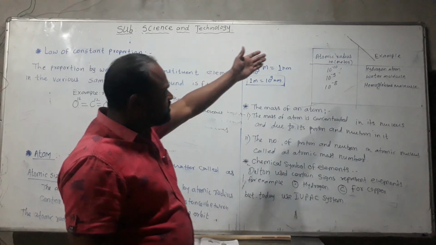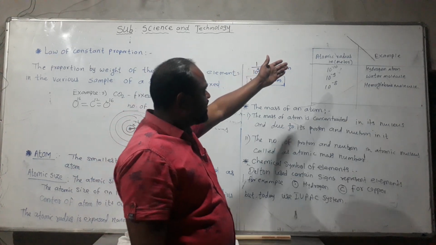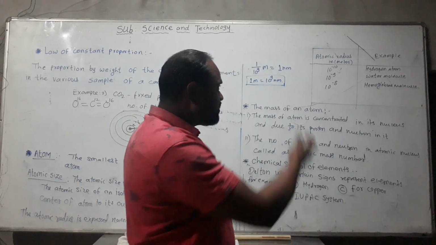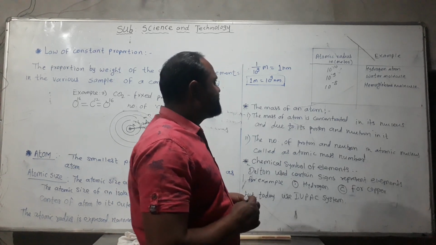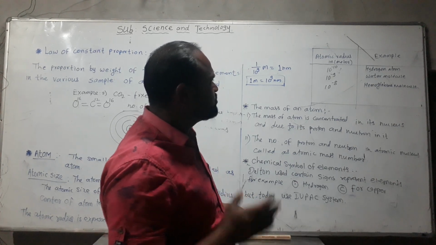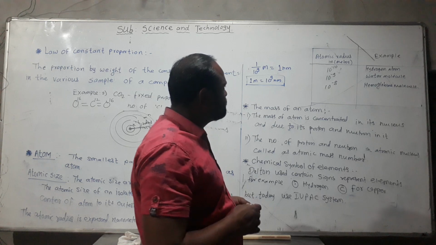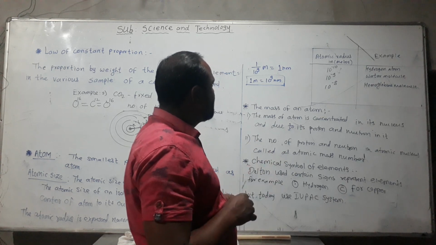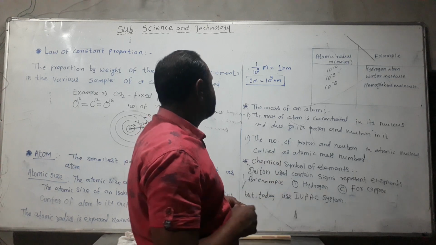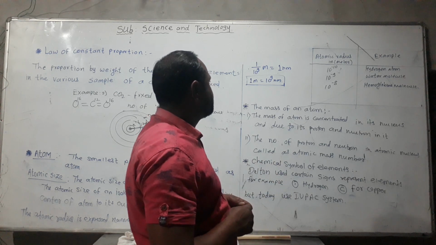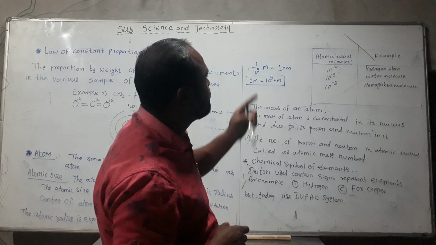Now atomic radius, we are finding the atomic radius here. Some examples are there. The atomic radius of hydrogen atom is 10 raised to minus 10 meter. The atomic radius of water molecule is 10 raised to minus 9 meter, and 10 raised to minus 8 is equal to hemoglobin molecules in blood. So these are some examples of atomic radius.